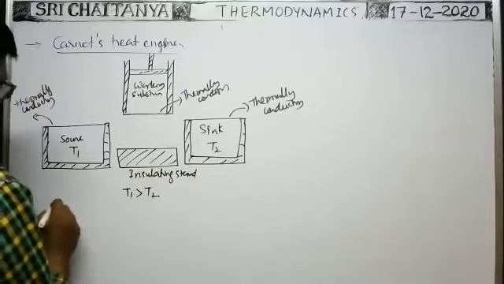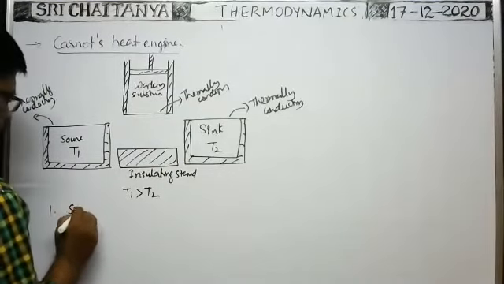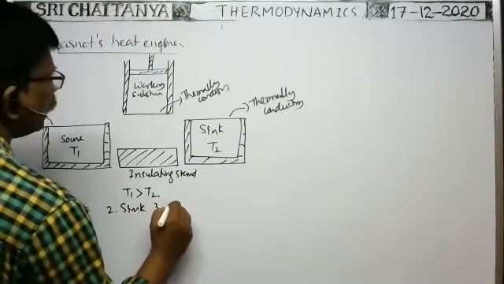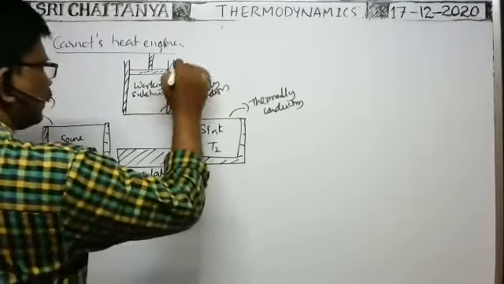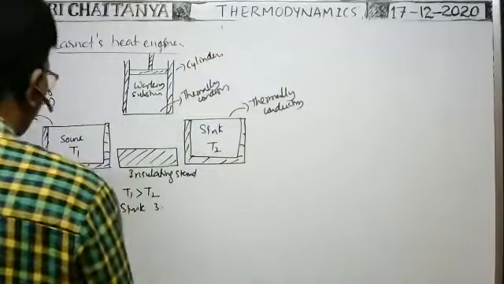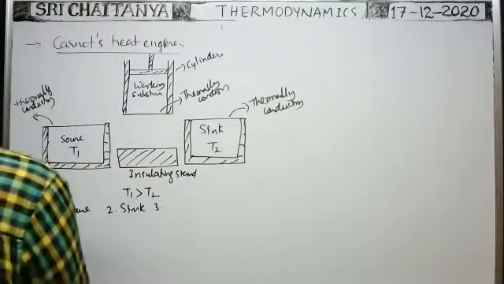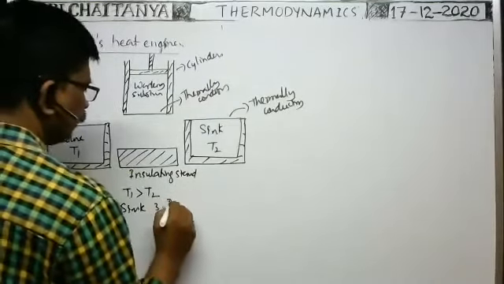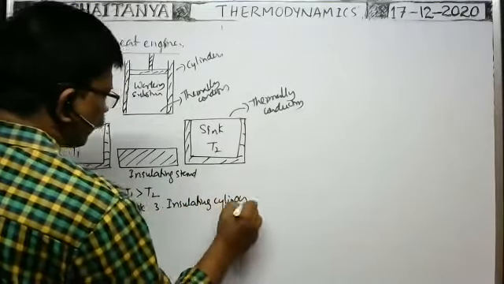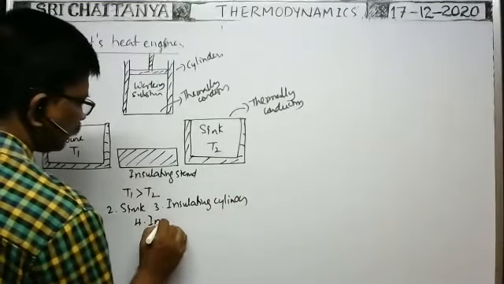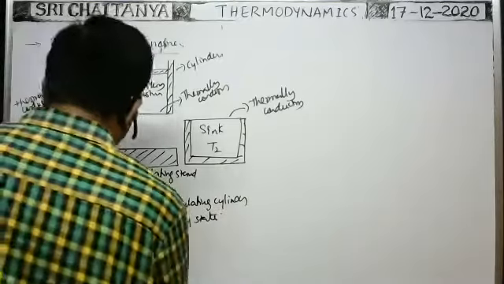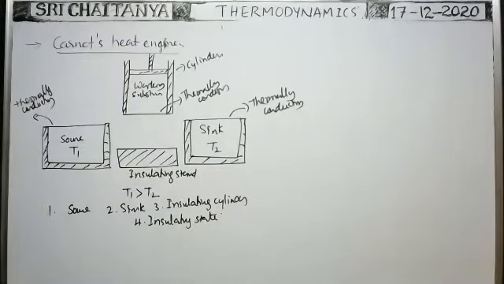Okay, the important parts here are: first, the source; second, the sink; third, the working substance or cylinder, the cylinder in which the working substance is kept, that is the insulating cylinder; and fourth, the insulating stand. Now, how does it work?